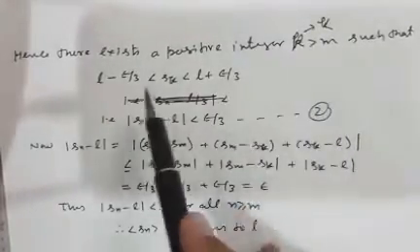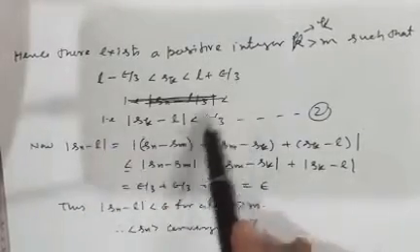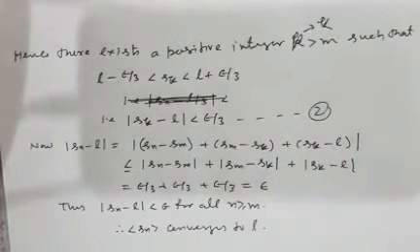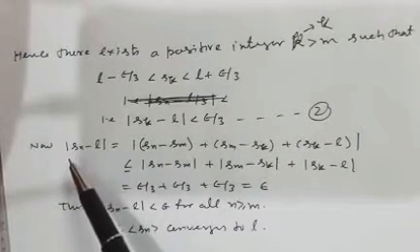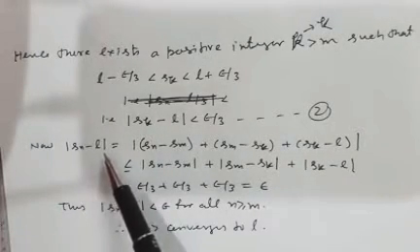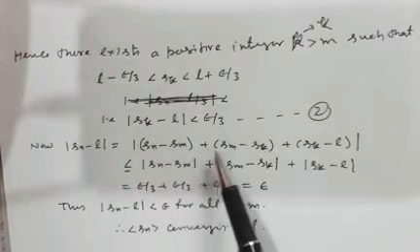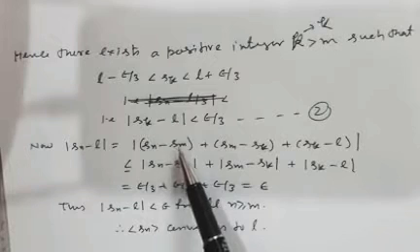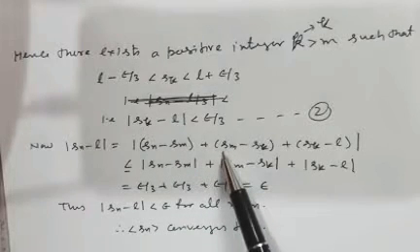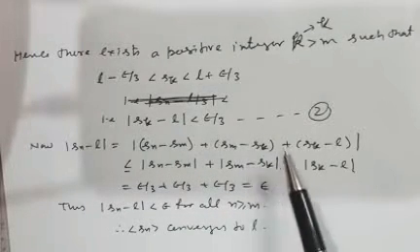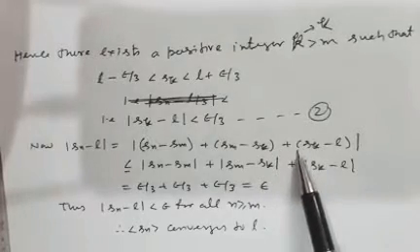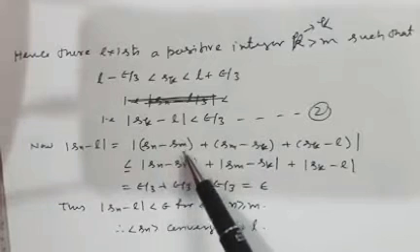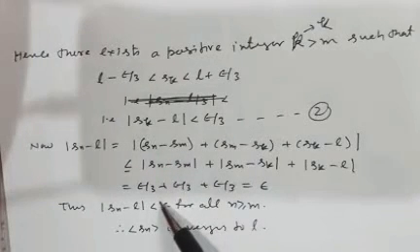So this can be written like this. It is equation number 2. Now we find mod of Sn minus L. It can be written as Sn minus Sm, adding plus Sm minus Sk, and adding plus Sk. So we can arrange this. From 1, it is less than epsilon by 3.